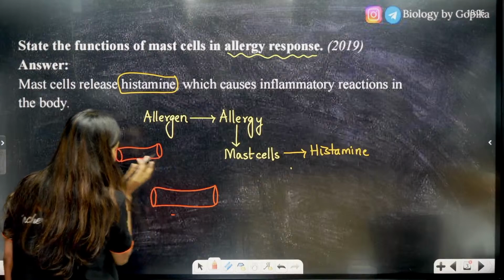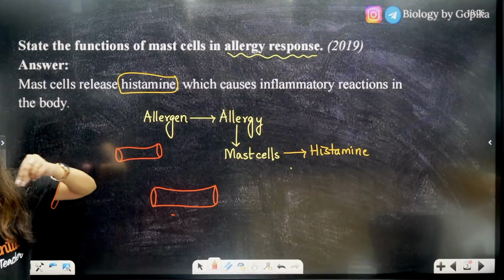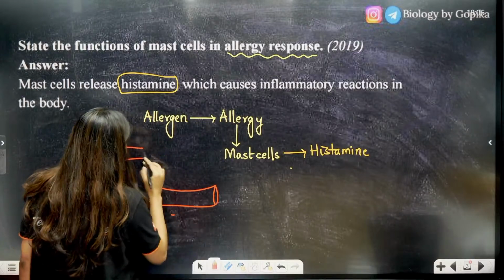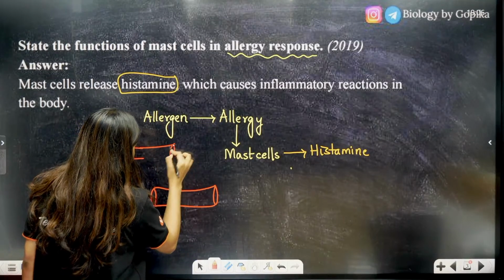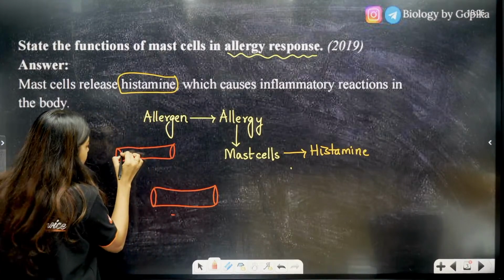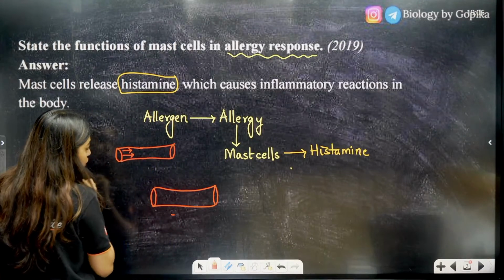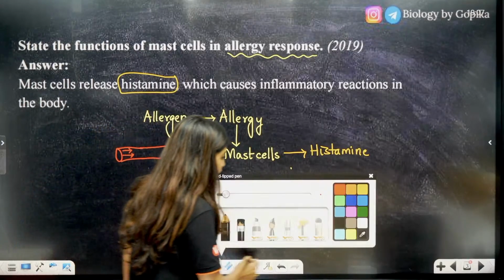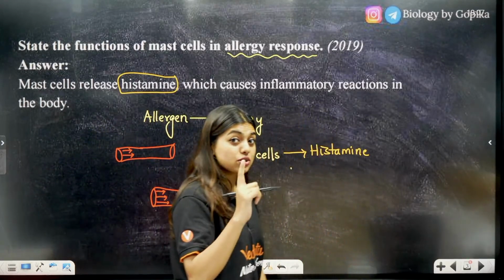I'm not talking about length, I'm talking about dilation. So here, if only this much blood could flow, now more blood will be able to flow, because this histamine release will lead to vasodilation.